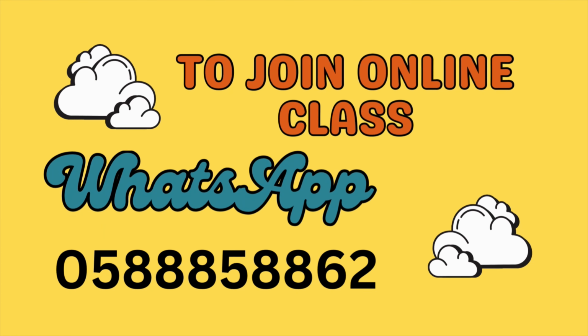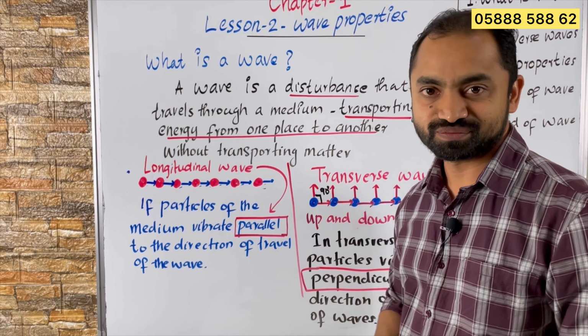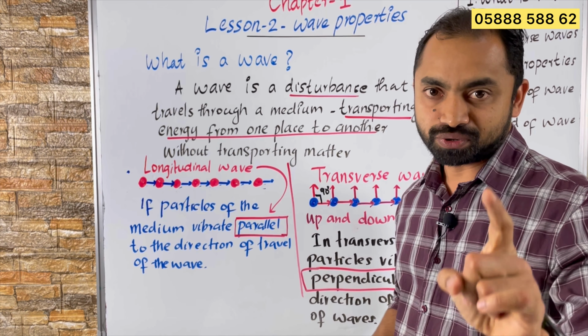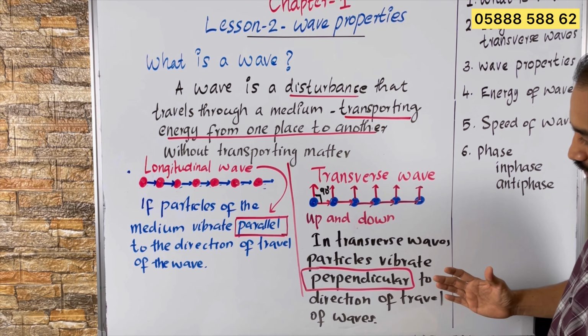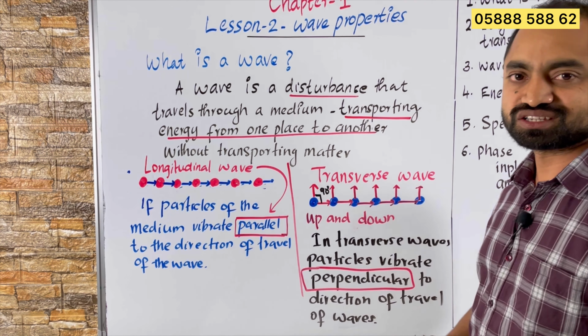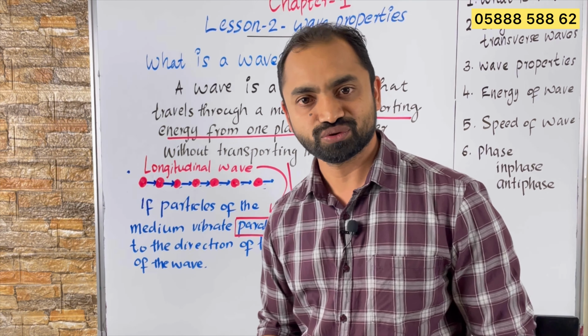So we have studied what a wave is. A wave is a disturbance that travels through a medium to transport energy from one place to another without transporting matter. Waves are classified into two types: longitudinal waves and transverse waves. In longitudinal waves, particles vibrate parallel to the direction of travel of the wave, and in transverse waves, particles vibrate perpendicular to the direction of travel of the wave.